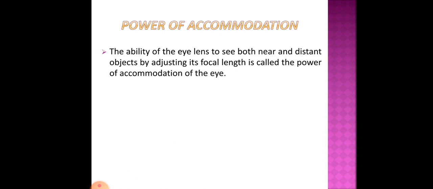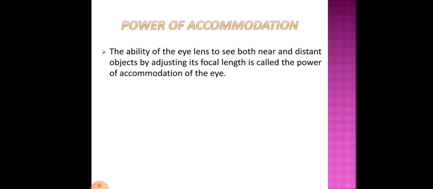This ability of the eye lens to change its focal length so that we can clearly see near objects and distant objects is called power of accommodation.